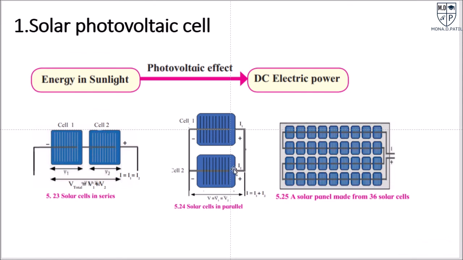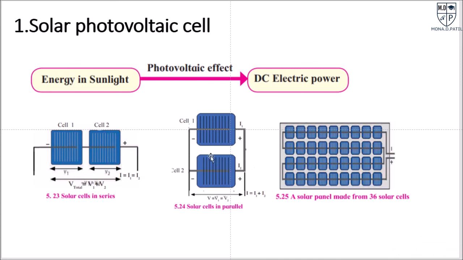Then the solar cells in parallel. Suppose they are arranged in parallel, then the potential difference V is equal to V1 equal to V2. But the current will be I equal to I1 plus I2. So like this the energy can be obtained.